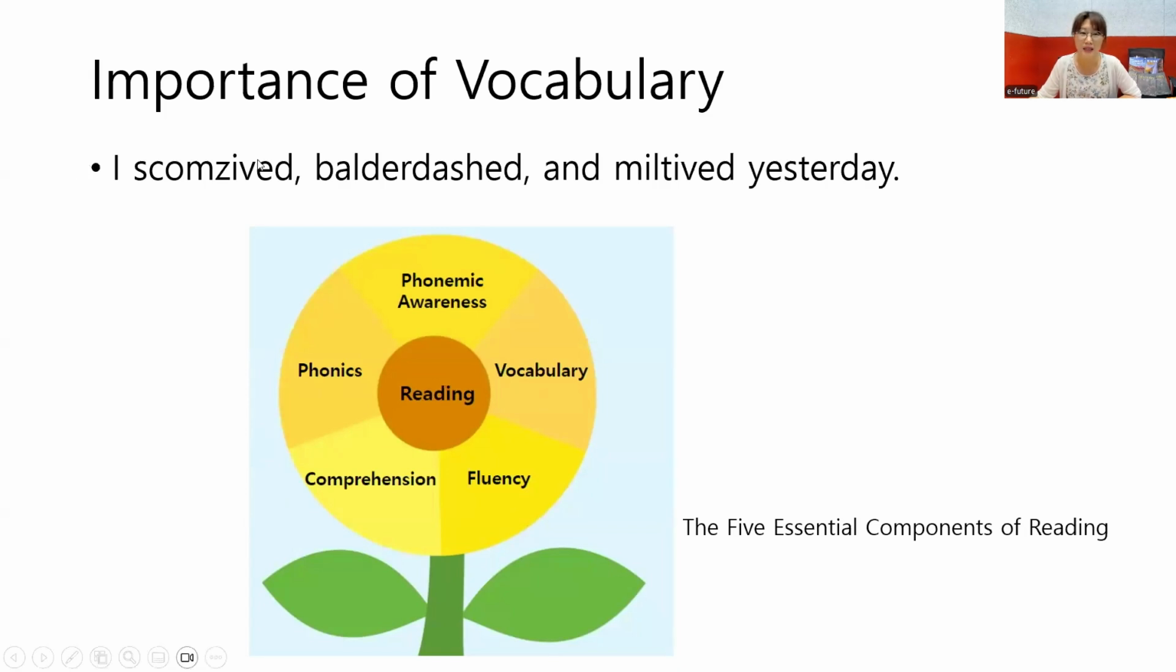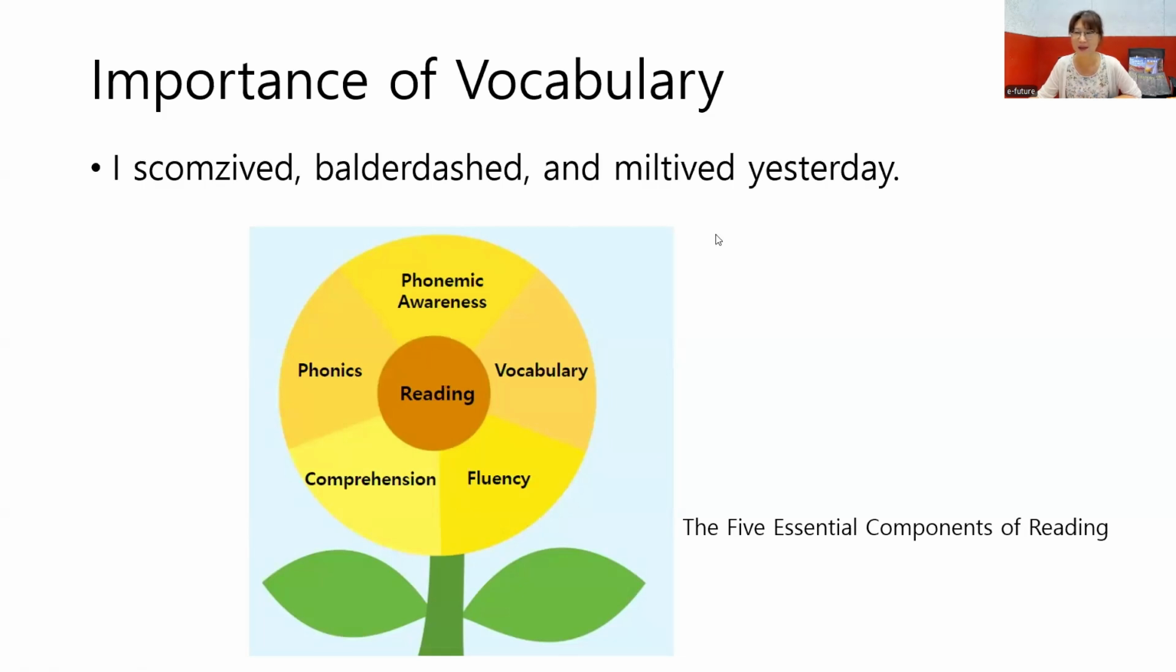Do you see this sentence here? Can you read this sentence? Try reading the sentence. I skomzived, boulder dashed, and meal-tived yesterday. You can all read the sentence, right? But do you understand the sentence? What does it mean? Yesterday, what did I do? What happened? We don't understand, right?